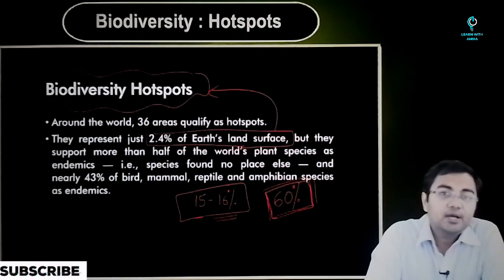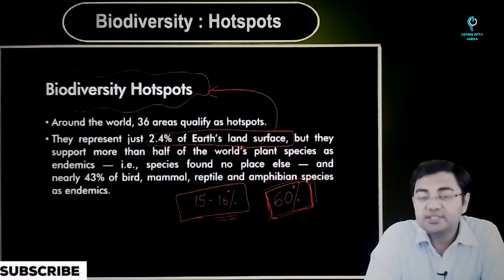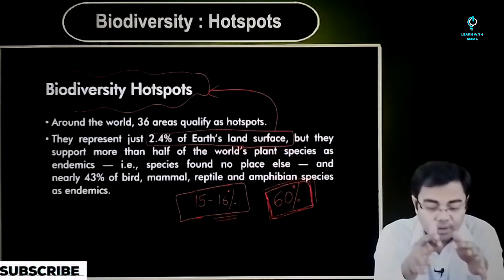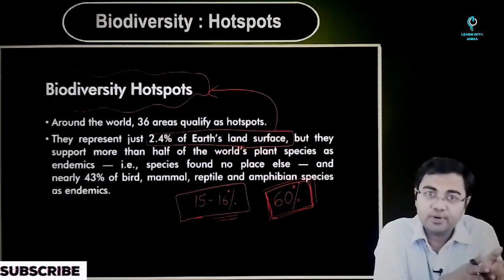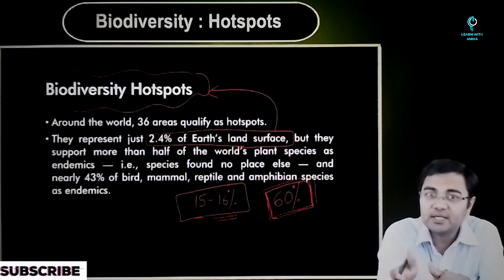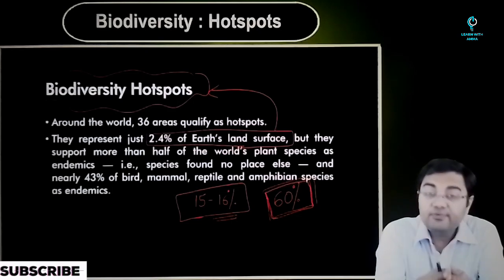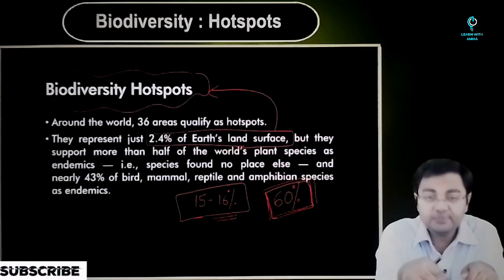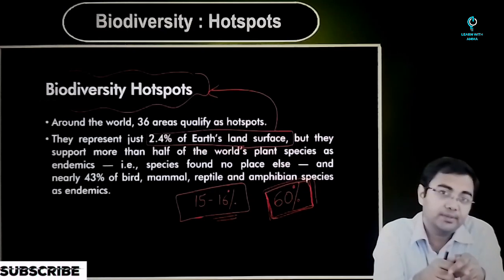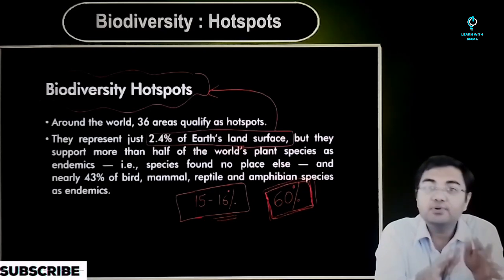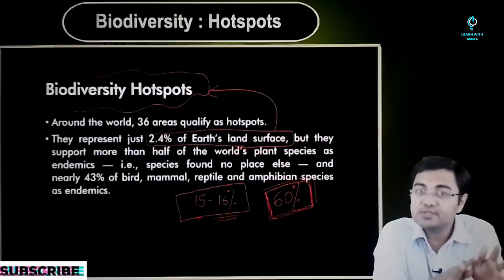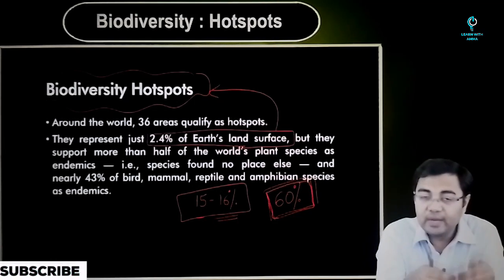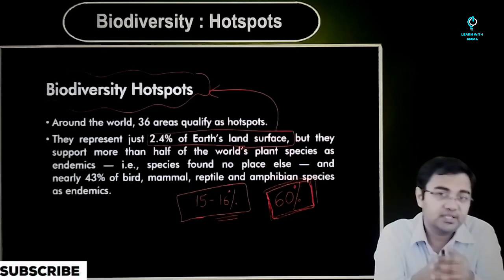Not only this, many of these regions are the regions where you will see that even the human population is highly dependent on what they get from these forests or from these areas. If they are destroyed, the livelihood and the survival of a lot of native human species which live in these areas are also threatened. So you have to look at all these kinds of importance of hotspots of biodiversity and the reason why we had to mark these areas and take care of these areas.